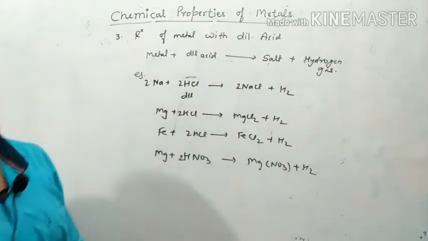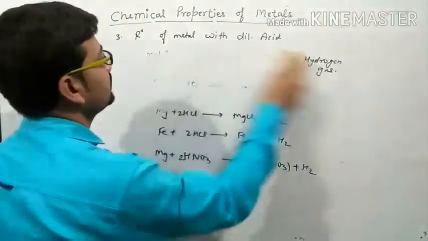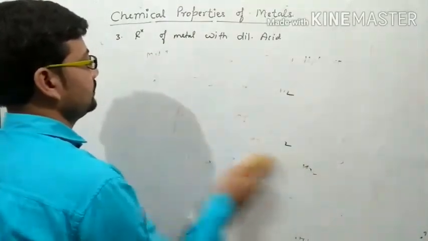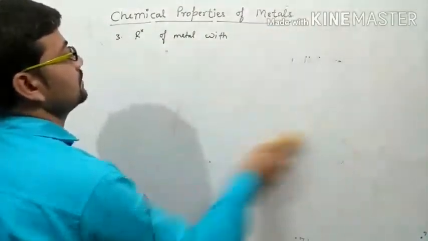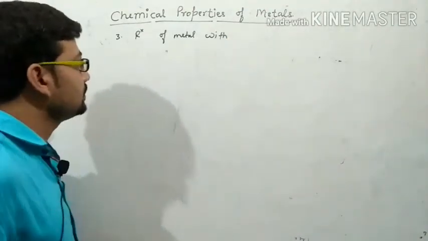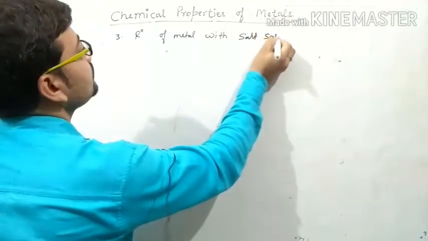Now, reaction of metal with salt solution.